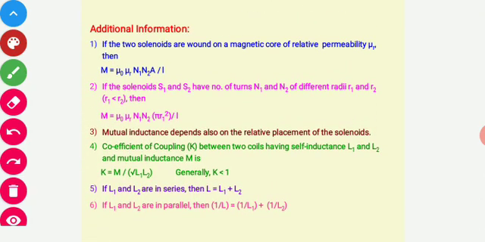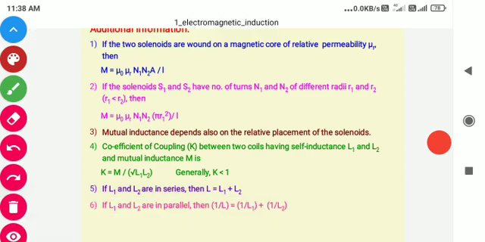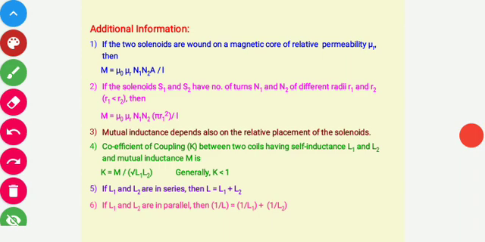So how can we change the mutual inductance? First, if solenoids are wound on a magnetic core, that is of relative permeability mu, then we can increase the mutual inductance. Second method, if solenoids S1 and S2 have number of turns N1 and N2 of different radii, then also we can change the magnetic flux and obviously the mutual inductance.